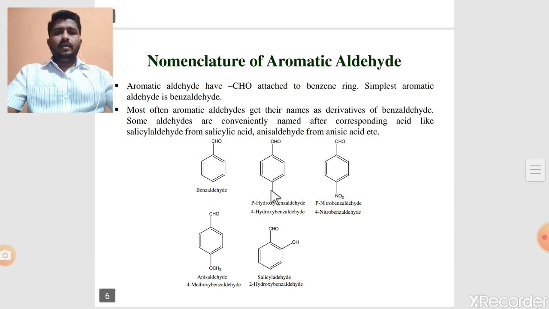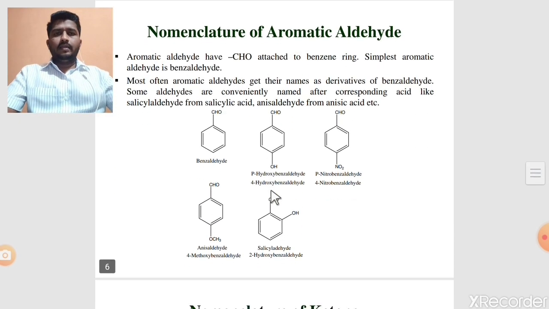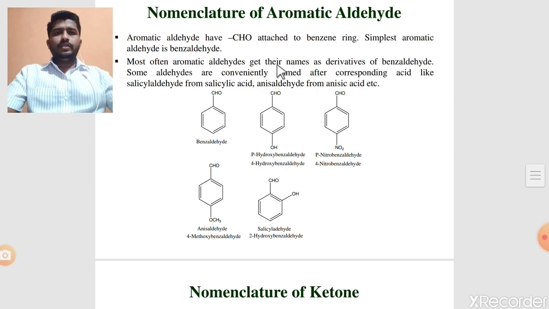The next one is the nomenclature of aromatic aldehyde. Aromatic aldehydes have CHO attached to a benzene ring. The simplest aromatic aldehyde is benzaldehyde. Suppose simple benzene is directly substituted with the aldehyde group, CHO group, it is called benzaldehyde. Most often aromatic aldehydes get their names as derivatives of benzaldehyde. Some aldehydes are conveniently named after the corresponding acid, like salicylaldehyde from salicylic acid, anisaldehyde from anisic acid.